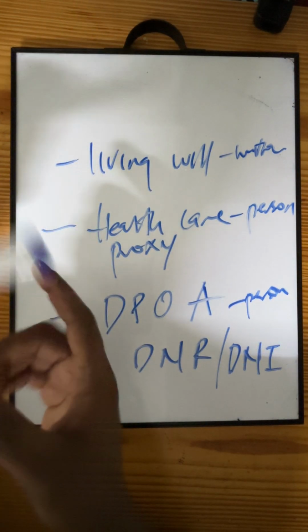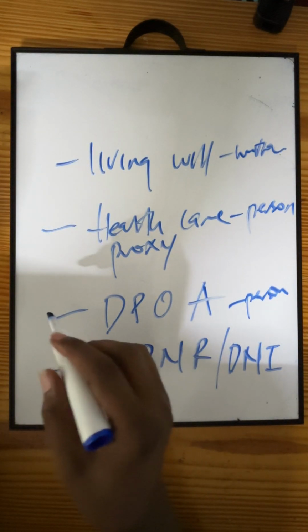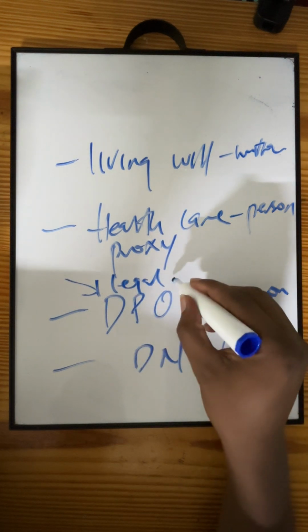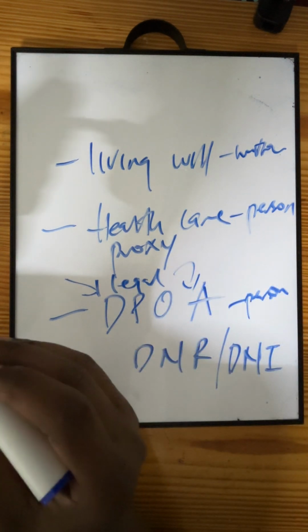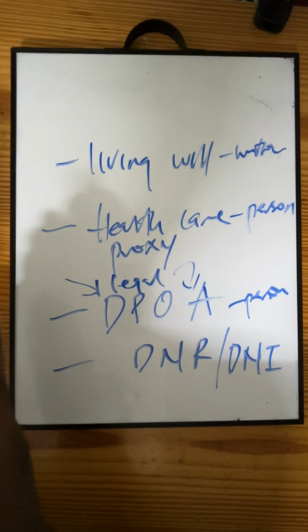While the durable power of attorney, this is a legal document, right? It's also a person, but it's a legal document that is assigning somebody to make decisions about their care.